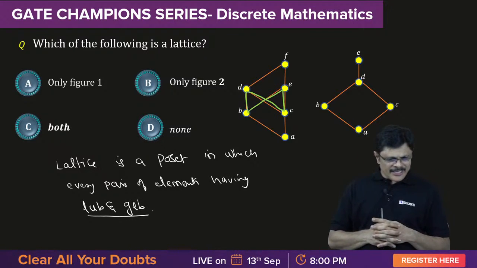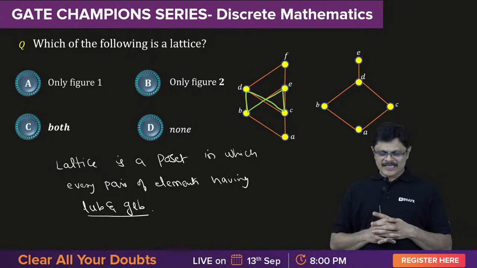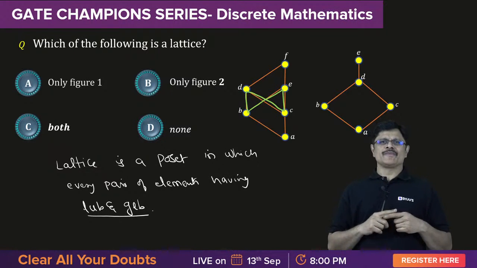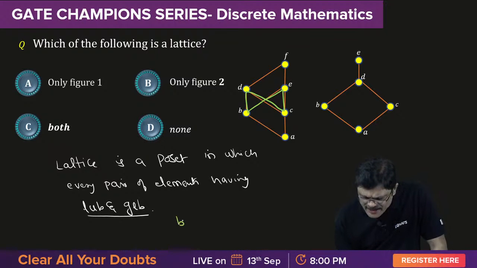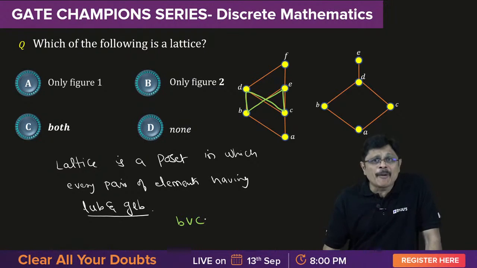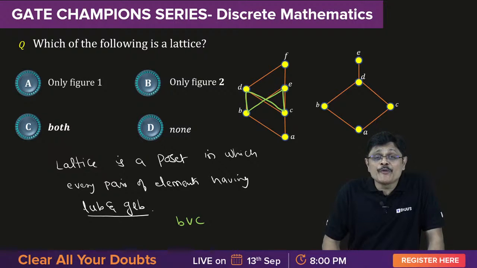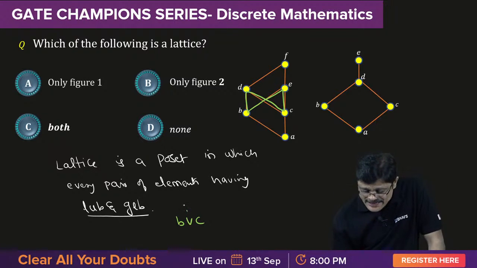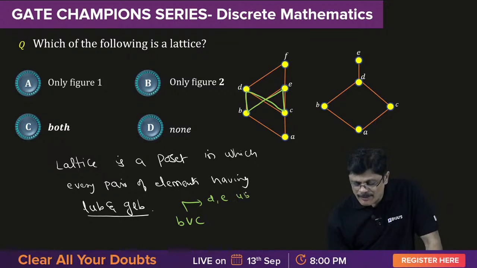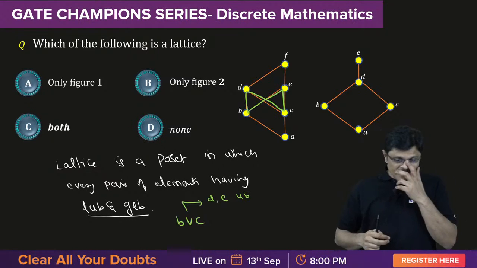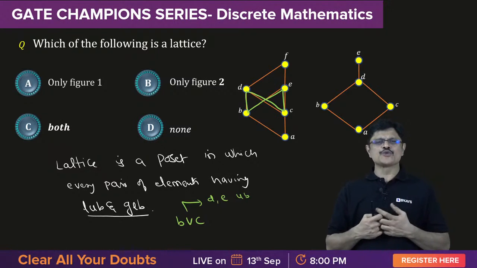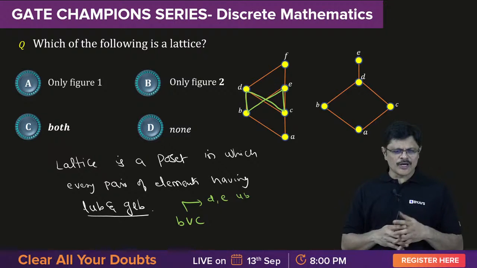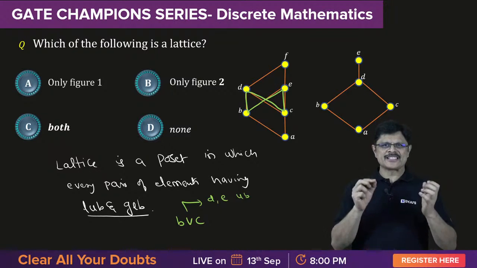See, whenever you find such a crossover, you can say it is not a lattice, because if you consider BC, and want to find the upper bound, actually what upper bound do we need? Least upper bound. For BC, both D as well as E are upper bounds, but I need the least upper bound. That is the simple logic.